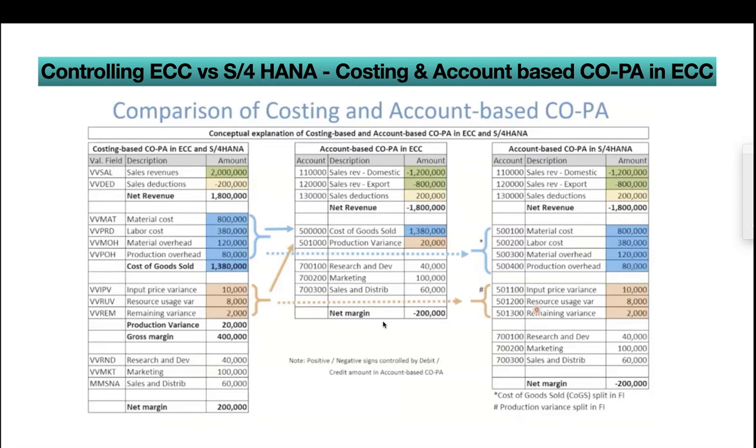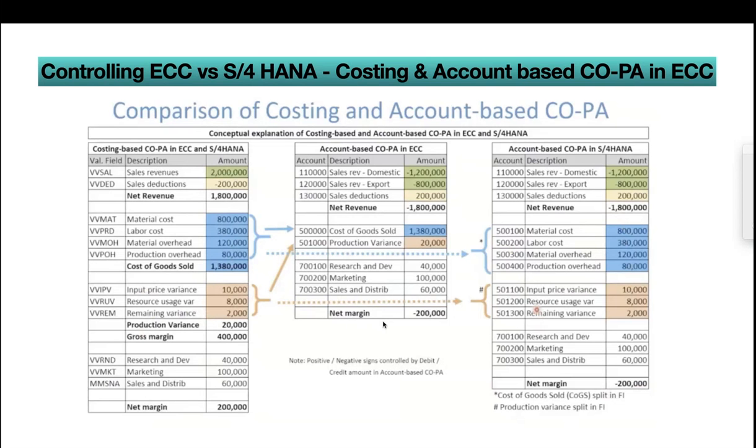Okay, so that is costing-based COPA. If you see the middle slide, that is account-based COPA in ECC. As you know, account-based COPA is nothing but a P&L, based on the GL accounts. The header is account, description, amount. You have net revenue, and you deduct all the expenses: COGS, production variances, research, marketing, and sales and distribution expenses. You get the net margin. There will be no difference between the net margin in costing-based COPA and account-based COPA.